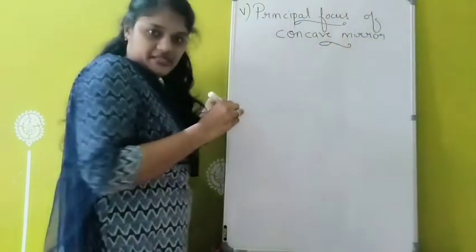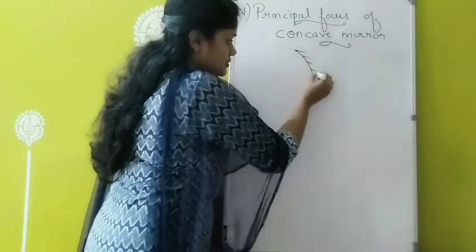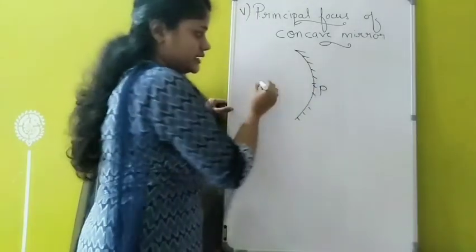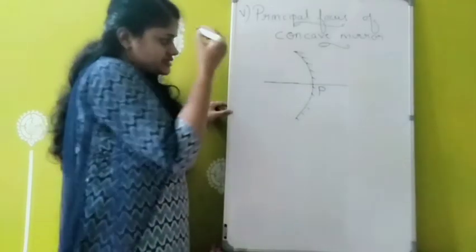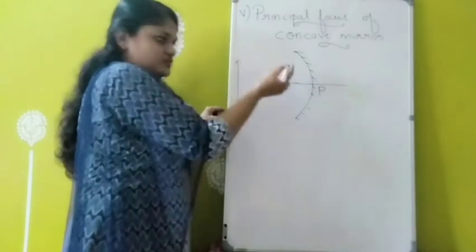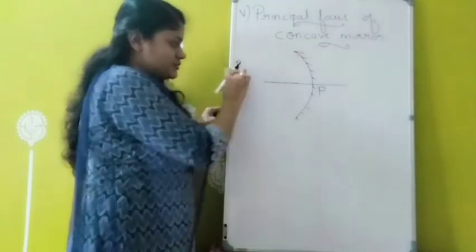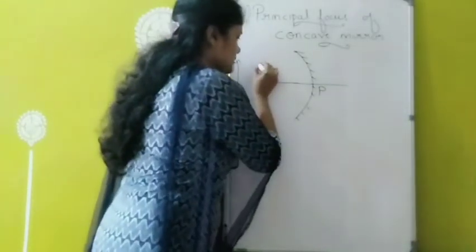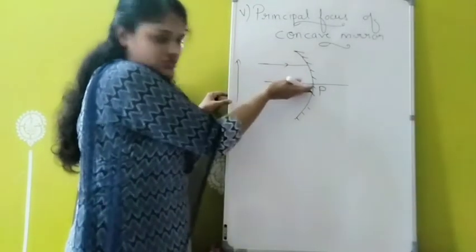Concave mirror. Suppose I am taking a concave mirror here, and I am marking the pole here. So this is the pole, and I am drawing a principal axis. And suppose I am taking one object somewhere here in front of the mirror, and I am considering two light rays coming from this object towards the mirror. Okay, so this is one light ray, just coming parallel to the principal axis.